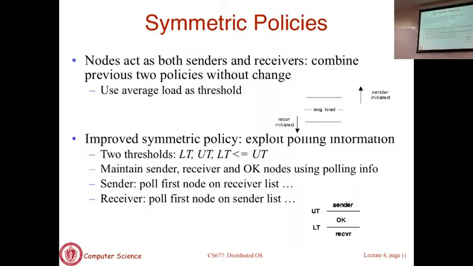So the reason it's good to have both is when you have very large systems. Let's say you have 10,000 nodes in the system. If you have both senders and receivers actively trying to do something, the chances that you will accomplish your task faster goes up. Otherwise, a sender may have to poll up to 10,000 machines before it knows what to do. And the same thing for the receiver. So the matchmaking can actually become much faster if you have both machines actively trying to send jobs and machines actively trying to receive jobs.